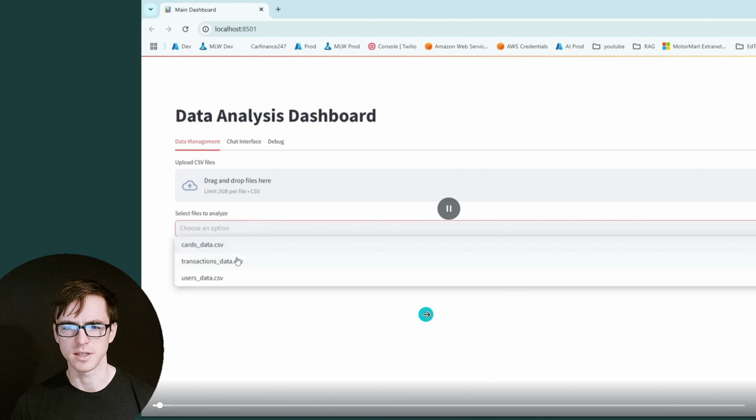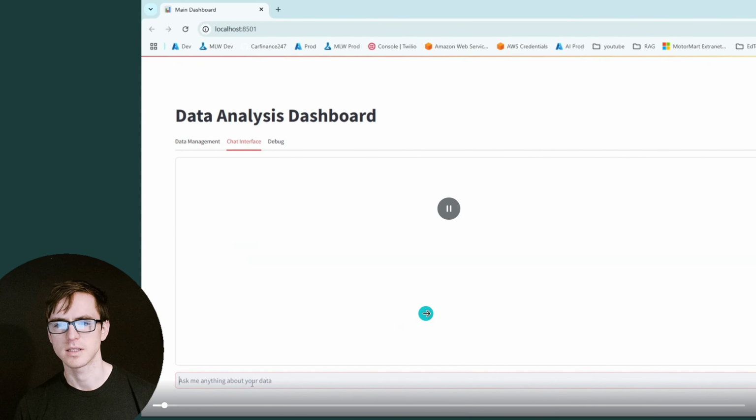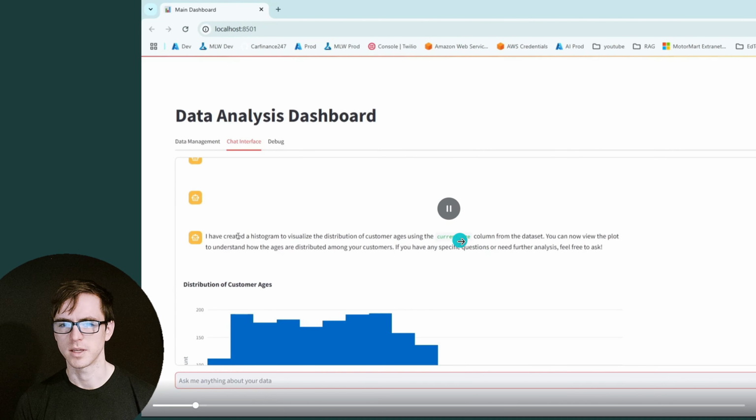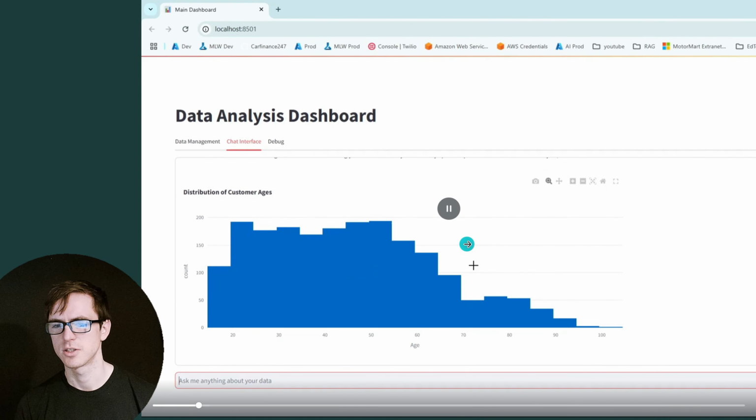Right, so we're going to load in the data like before. Let's get just one chart, I think, because we want to test the plotting ability. Start with something simple, just getting it to plot a basic distribution of the customer's age. This is something that ChatGPT would be able to do easily. There we go, we've got a histogram of the current age. Looking pretty good, looking pretty smart.